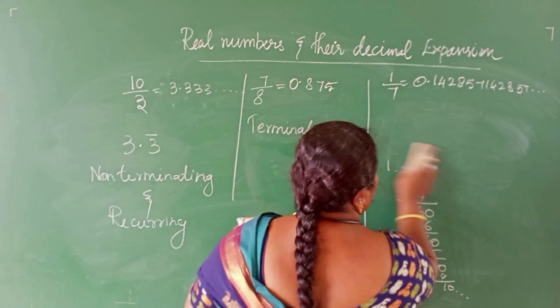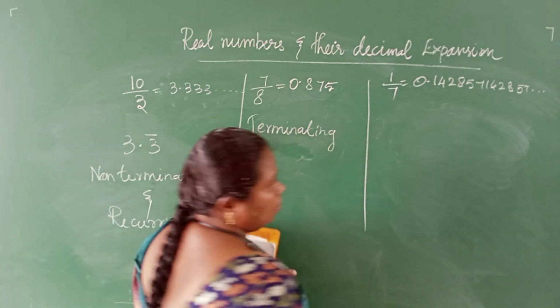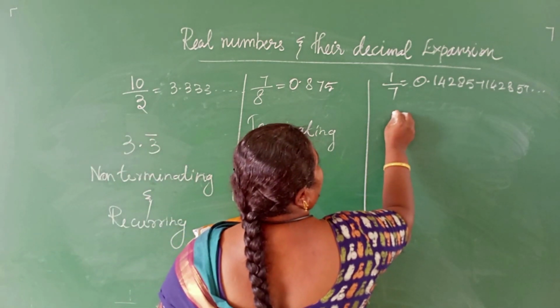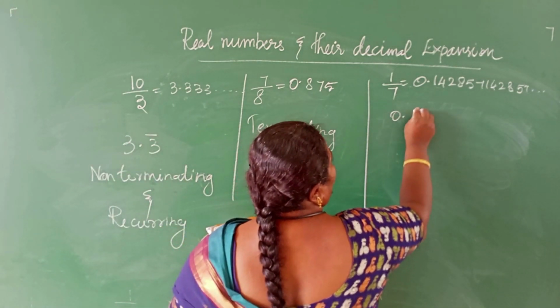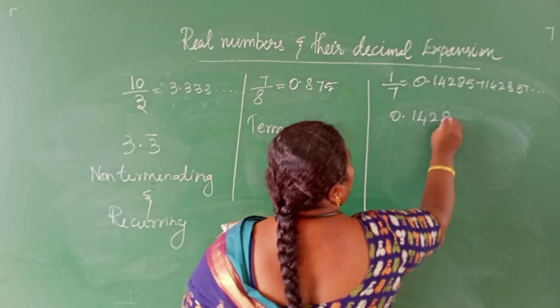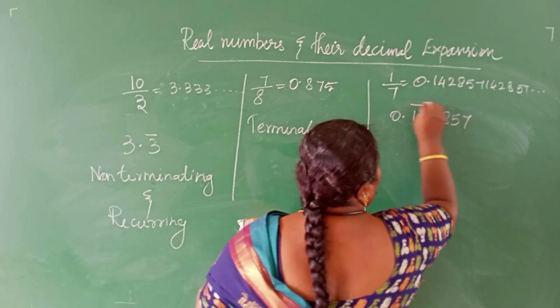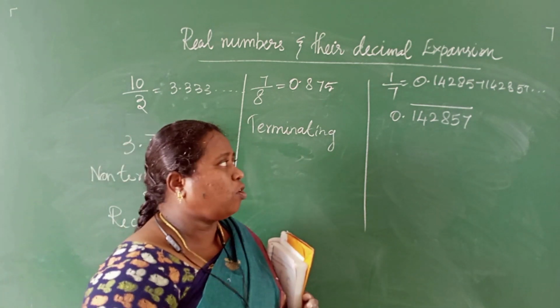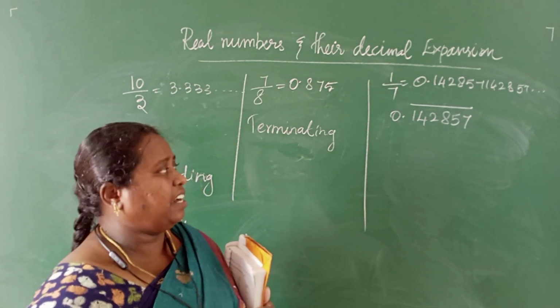The next number, 1 by 7. We can write this number as 0.142857 bar, because 142857 only keeps on repeating. It's going to repeat again and again.